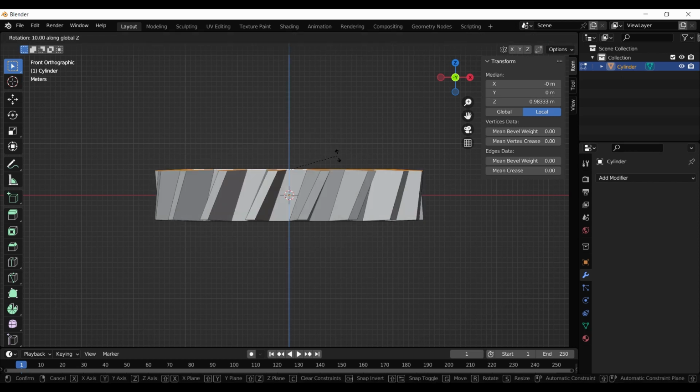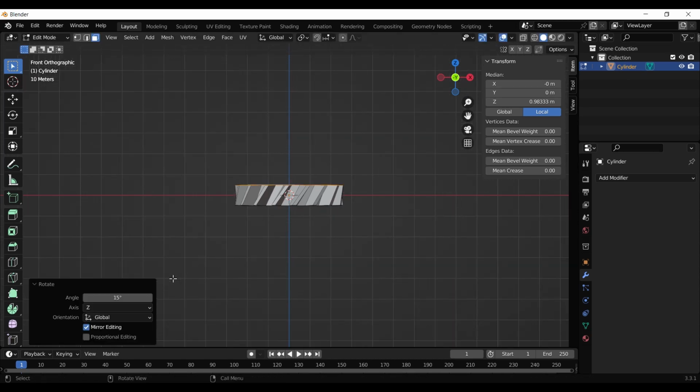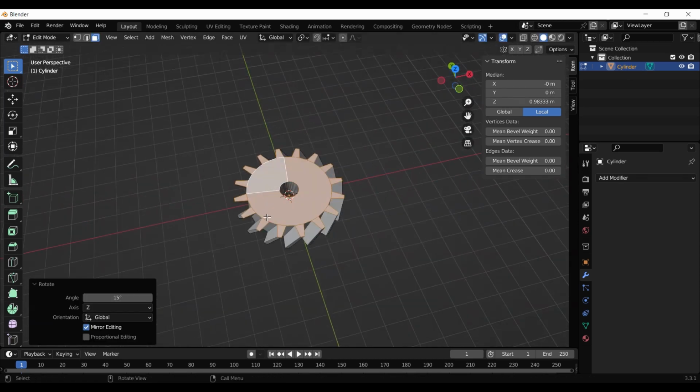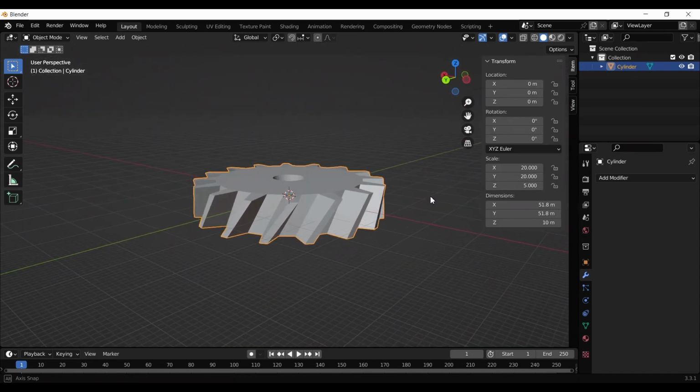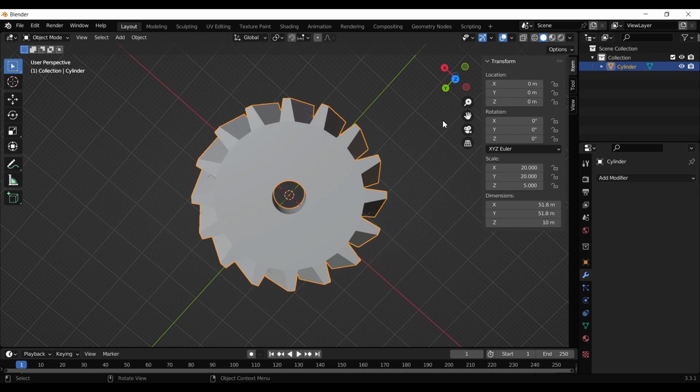If you hold Ctrl, it will snap rotating. For example, like that, 15 degrees. And you can see we have a twisted gear.